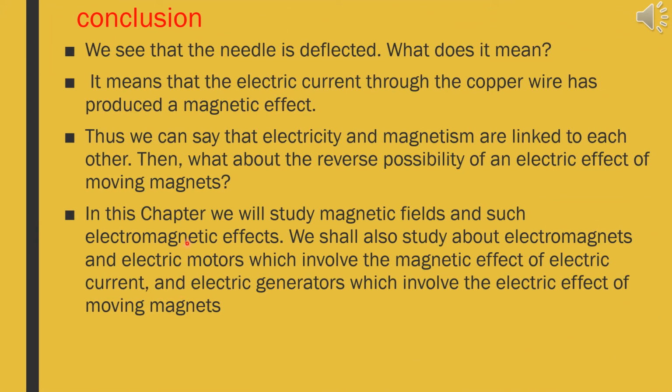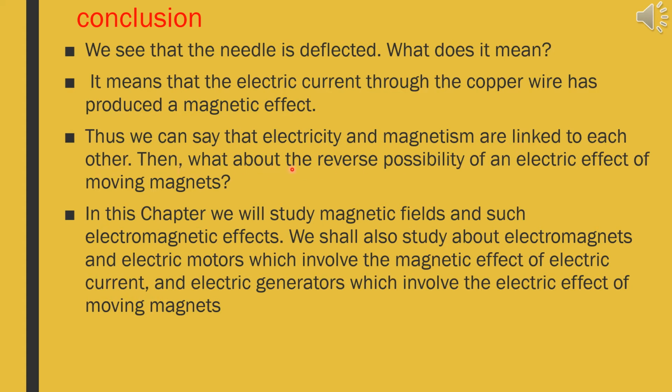Now let us come to a conclusion from the activity. What we have observed in the activity is that the needle was deflected. And what does it mean? It means that the electric current through the copper wire has produced a magnetic field. Thus, we can say that electricity and magnetism are linked to each other.